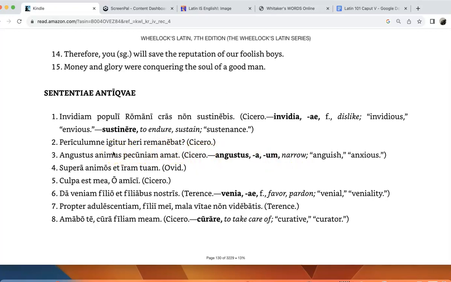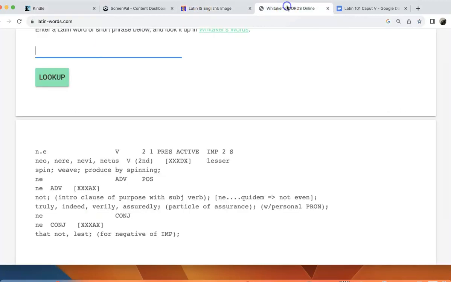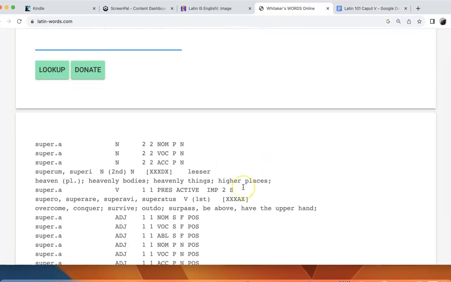All right, number 4, quatuor, supere animos et iram tuam, by Ovid, the great Latin poet and writer. So supera, we may have to look this up, but this actually is in the imperative.